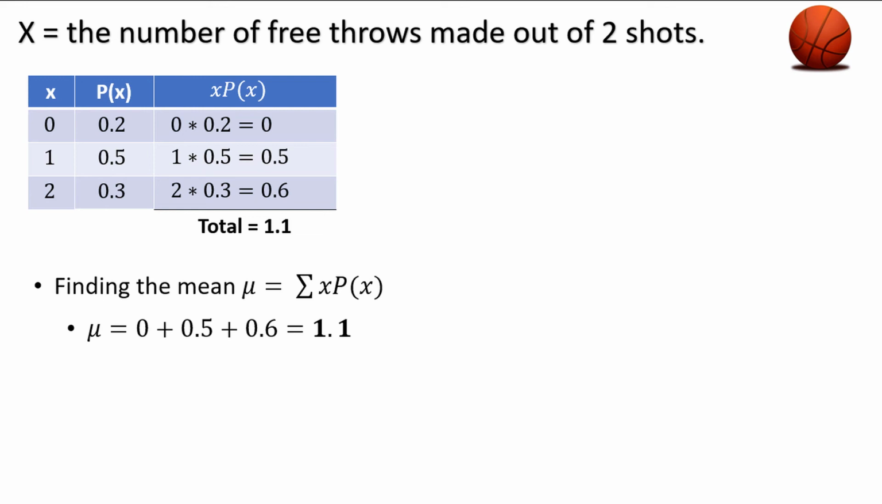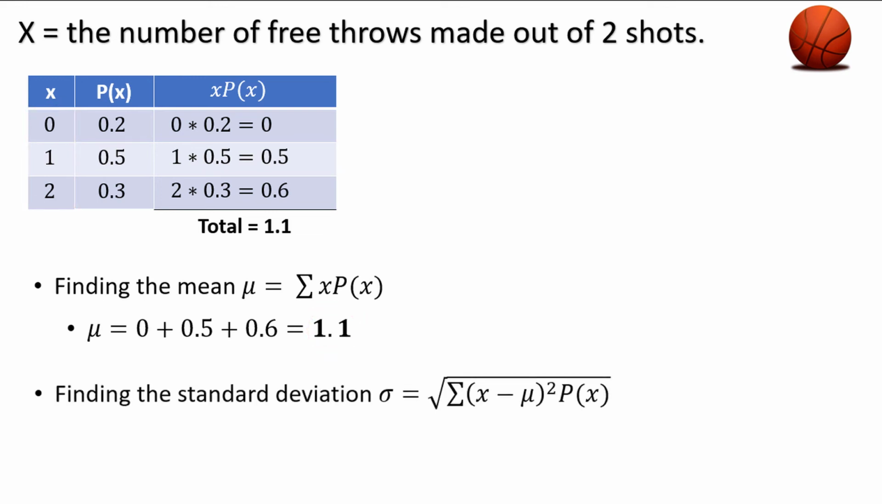Notice that the expected value of 1.1 is not a possible value for this probability distribution. That's perfectly fine. The mean doesn't need to be one of the possible values of the random variable. Next, let's calculate the standard deviation. The formula tells us to take the square root of the sum of x minus mu squared times the probability of x.